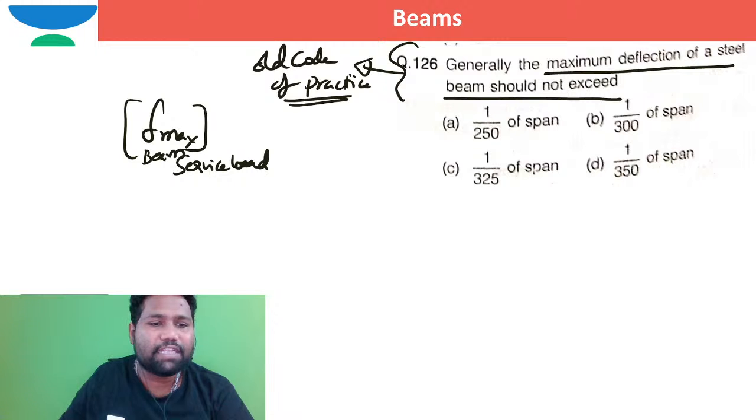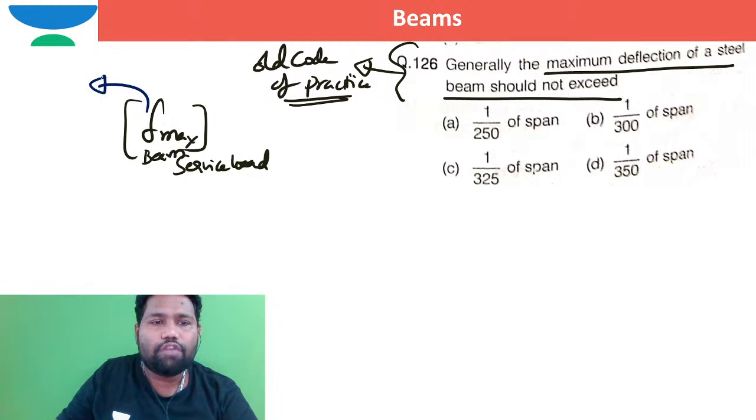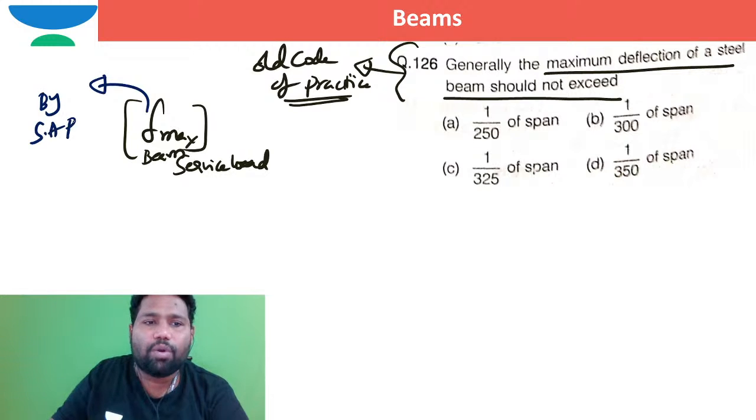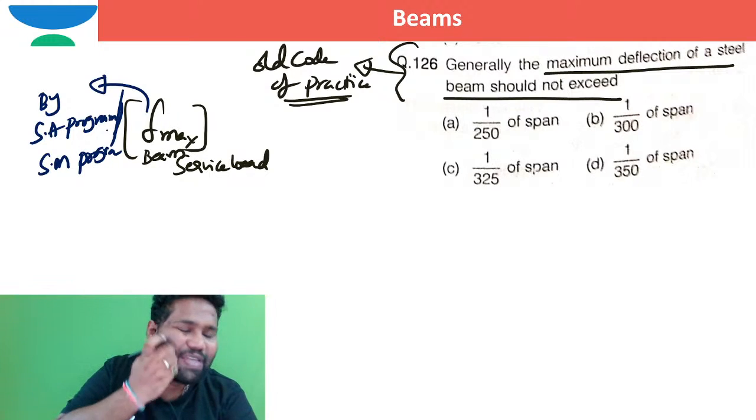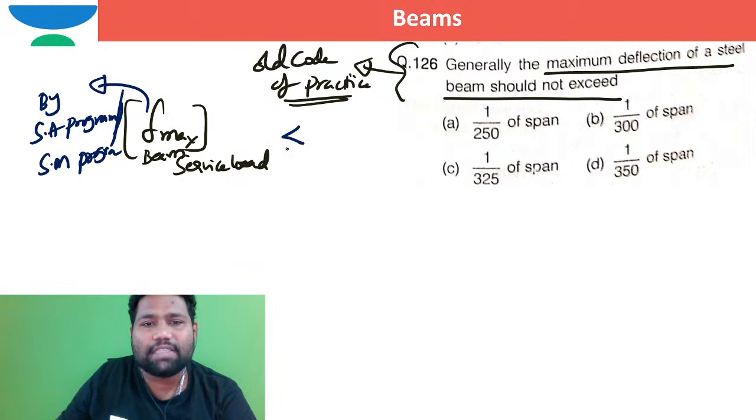I hope your SM teacher or SA teacher has already taught you how to find out the maximum deflection in the beam. That maximum deflection, by structure analysis program or by strength of materials program, you are able to work out.